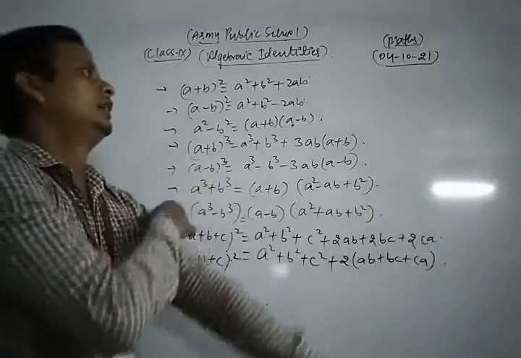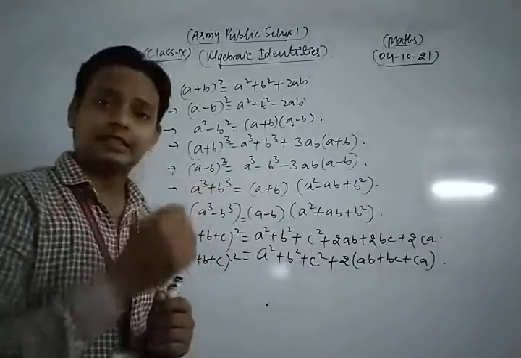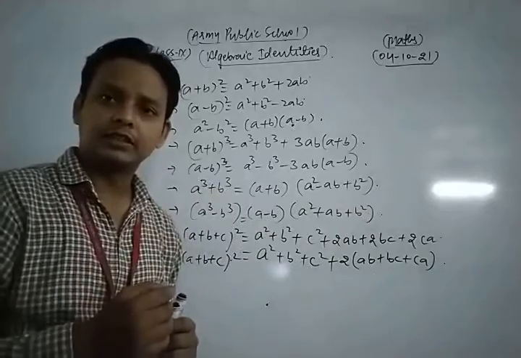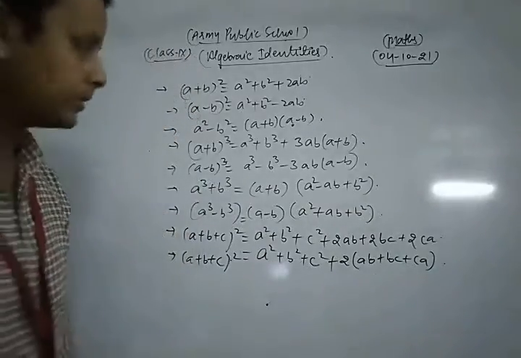Now, dear students, we take and discuss the last and very important algebraic identity related to your syllabus. Let's see.